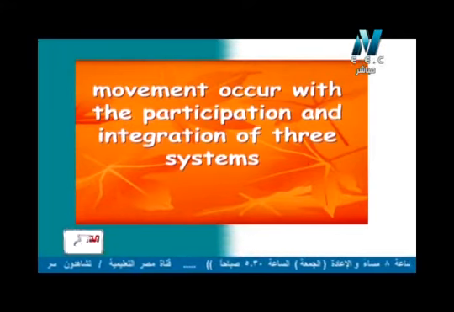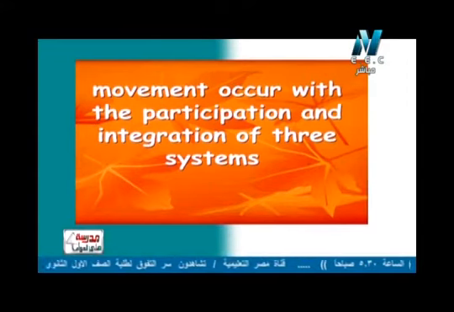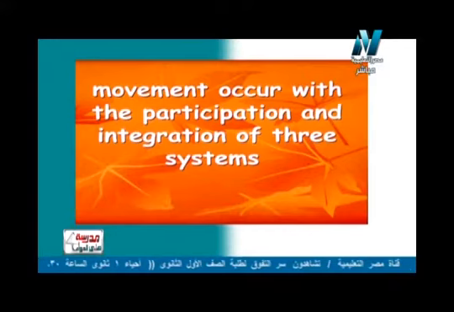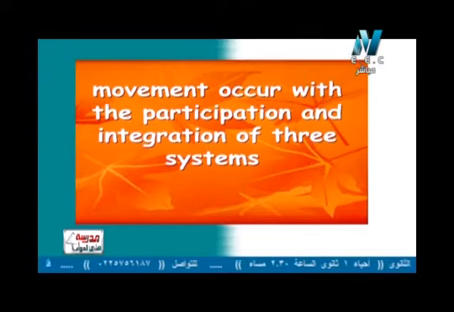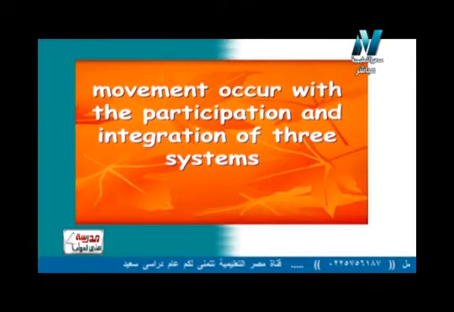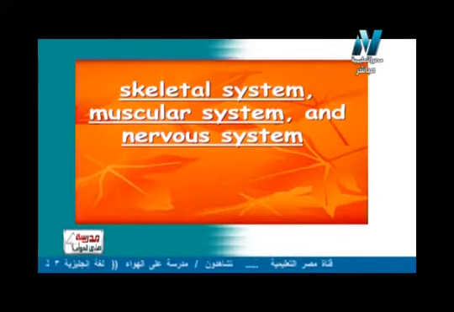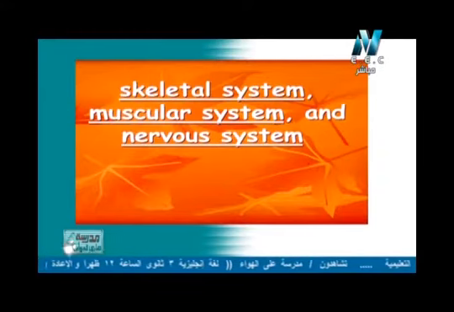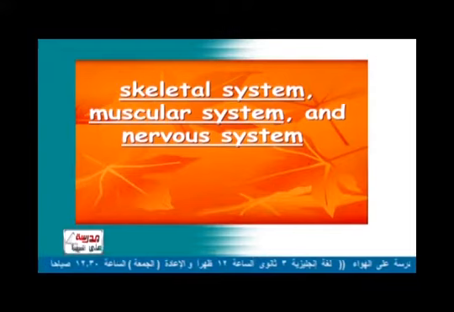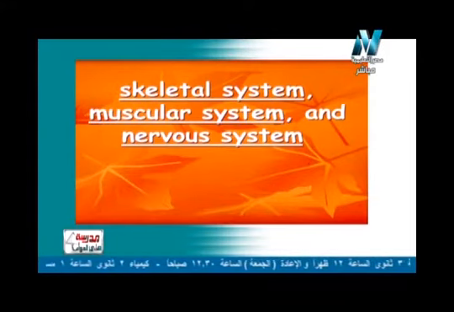So now, movement occurs with what? Movement occurs with the participation and integration of 3 systems. To move, I use 3 systems, with participation and integration between them. What are those systems again? Movement occurs with the participation and integration of 3 systems which are skeletal system, muscular system, and also the nervous system, because nervous system as we have known before controls all the other systems. So again we have 3 systems that help in the movement process.